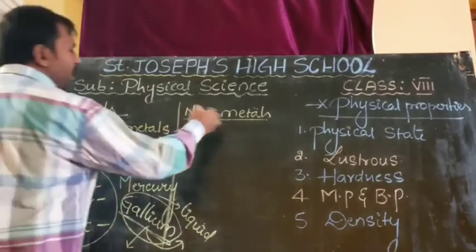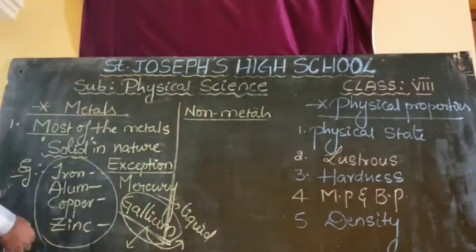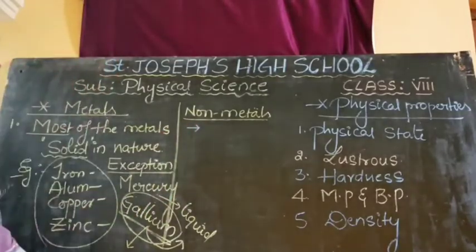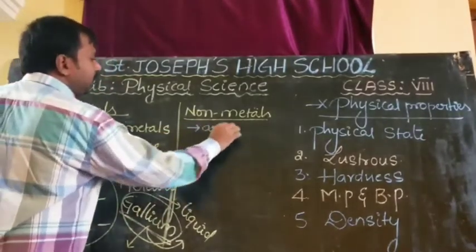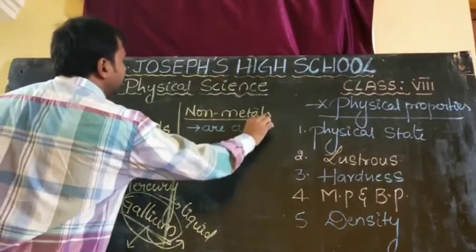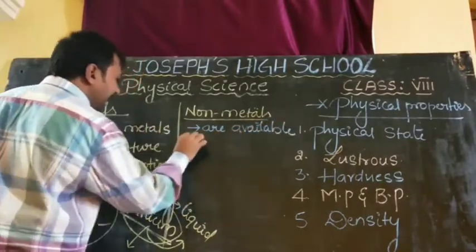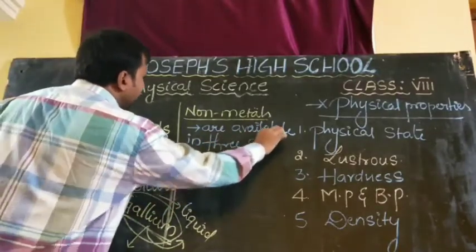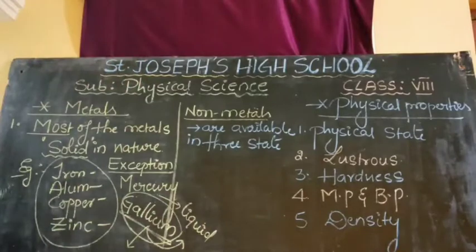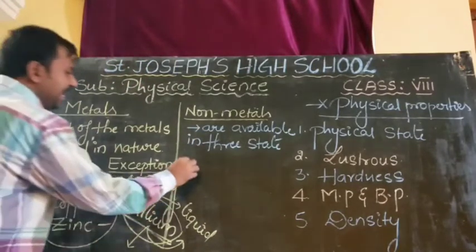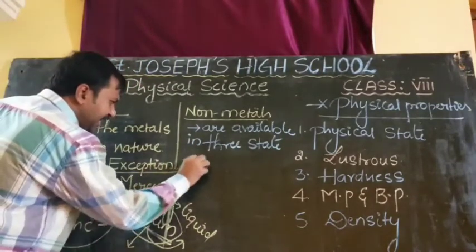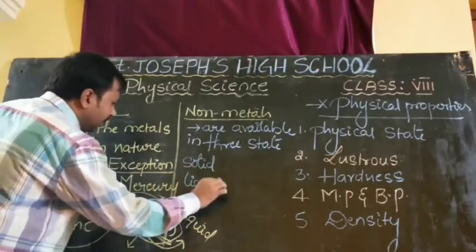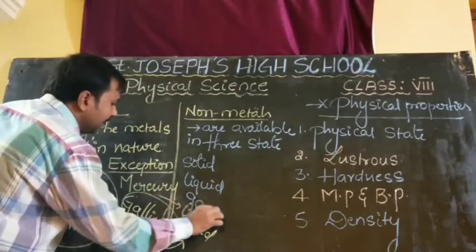What about the non-metals? Non-metals are available in three states. What are the three states? Solid, liquid and gases. So they are available in solid state, in liquid state, and in gaseous state.